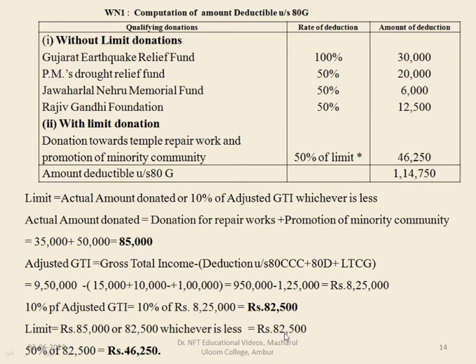From this 82,500, you have to find out 50%, because the rate of deduction for with limit donation is 50%. So 50% of 82,500 is 46,250. For these two together, we can claim the deduction to the extent of 46,250. If you add up all these, you get the total amount of deduction under section 80G, which comes to 1,14,750.